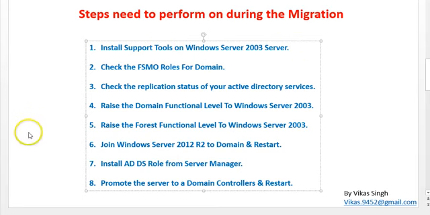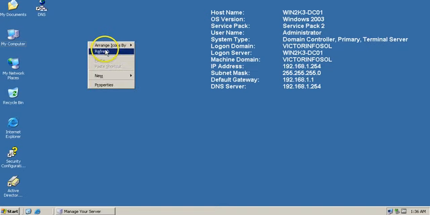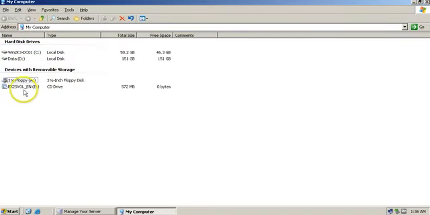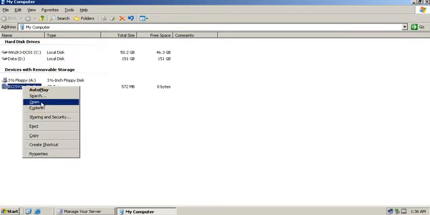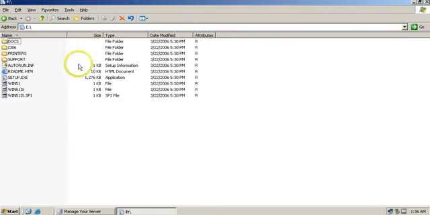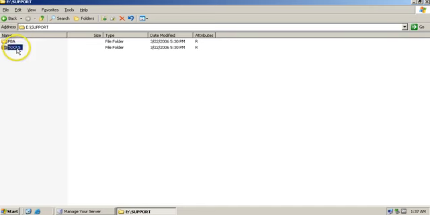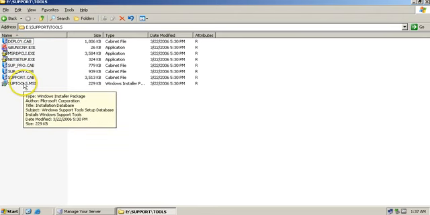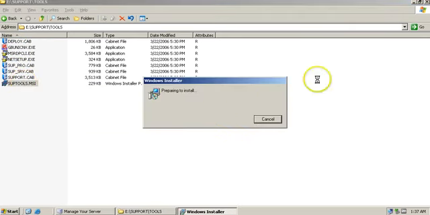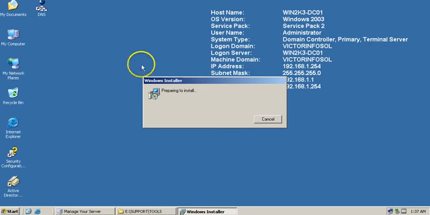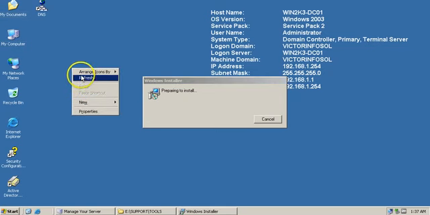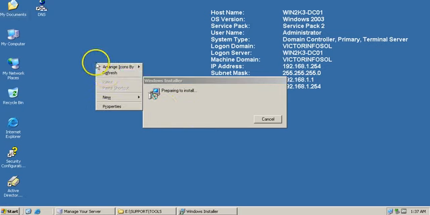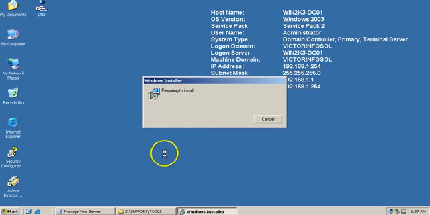So I am going to log in to my domain controller. Here I am on my domain controller. I have mounted the Windows Server 2003 installation media in my DVD drive. I am going to open that, click on Support Tools, and run suptools.msi. This is a simple installation, like next, finish. So I am going to install the support tools for Windows Server.